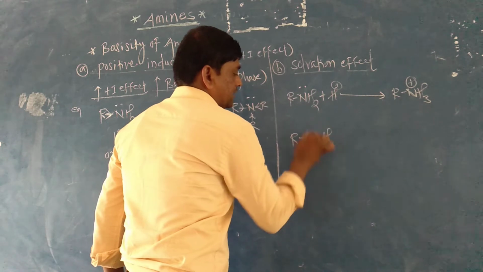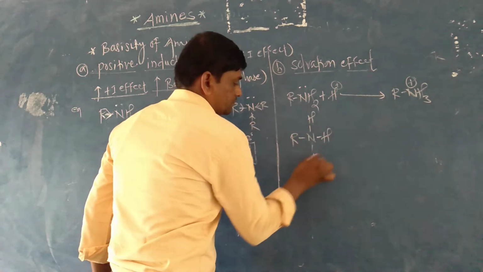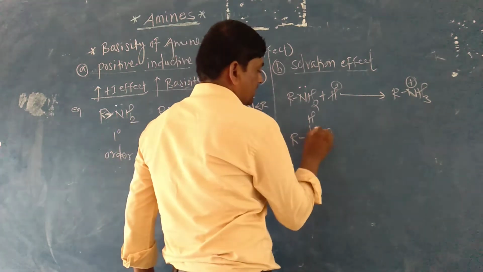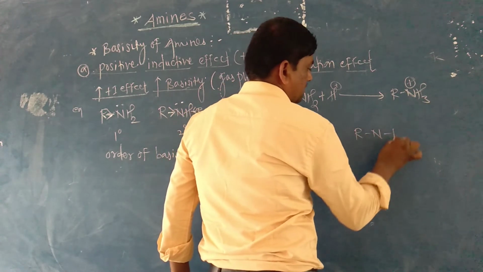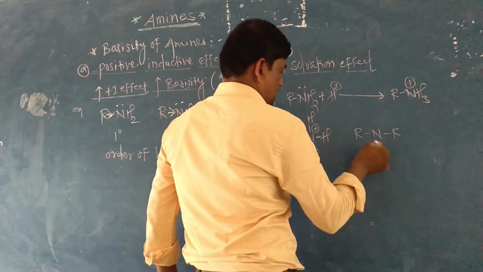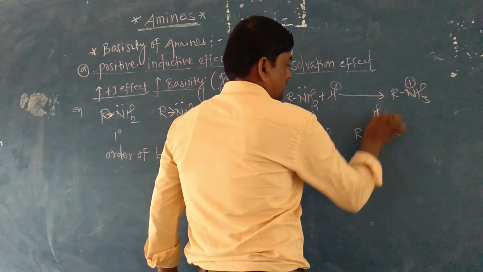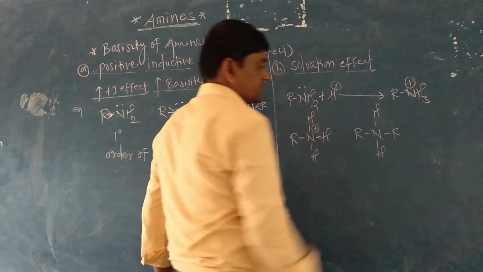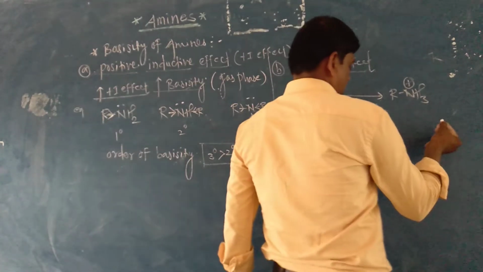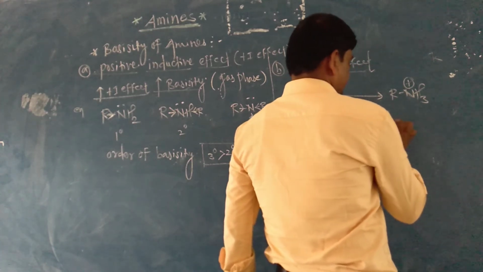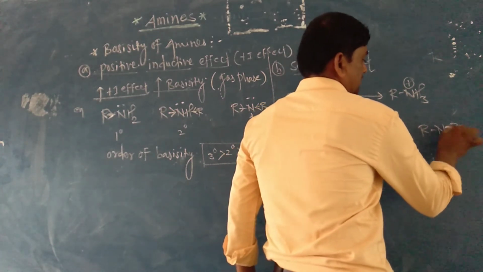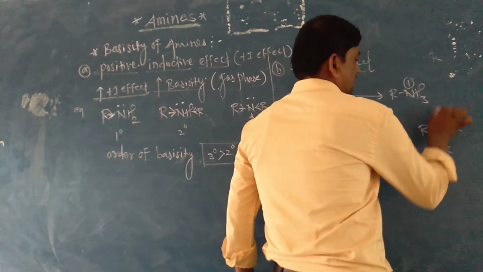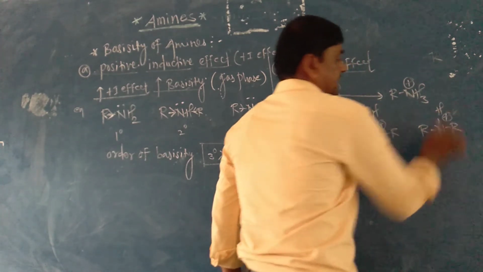The structure is like this. These are the primary, with R and hydrogens, and these are the secondary, with R and R, or R and hydrogen, forming the cation.